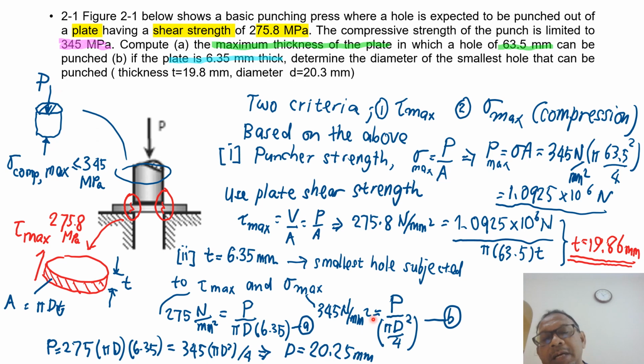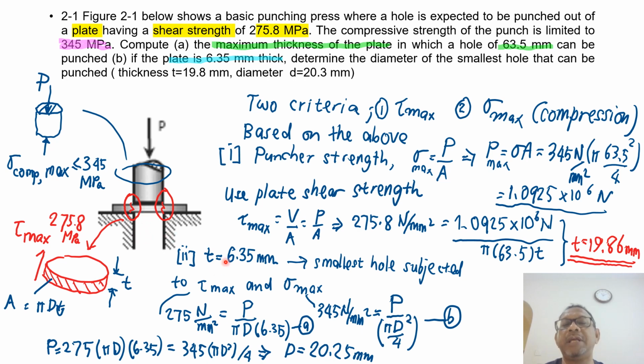So the area of the punch is pi d square over 4. And we equate these two things: P equals 275 times pi d times 6.35 equals P, 345 times pi d square over 4. And from there, you will get your first solution, which is 20.25 or 20.3 mm. That's the diameter of the punch that can be used to punch through the smallest hole here. So the smallest hole is 20.25 mm.